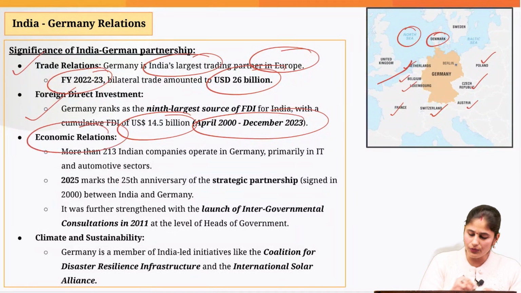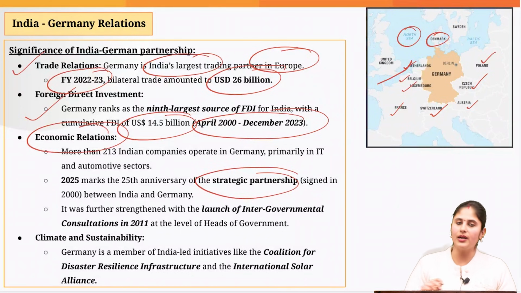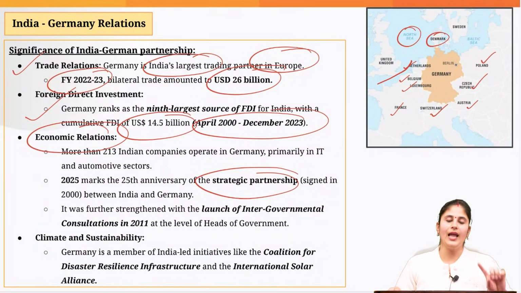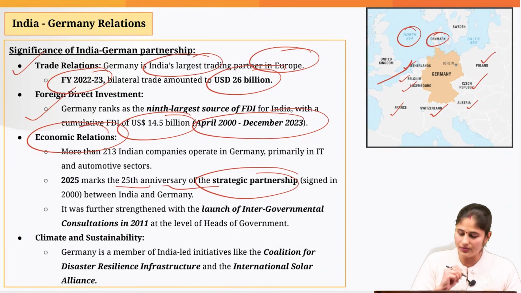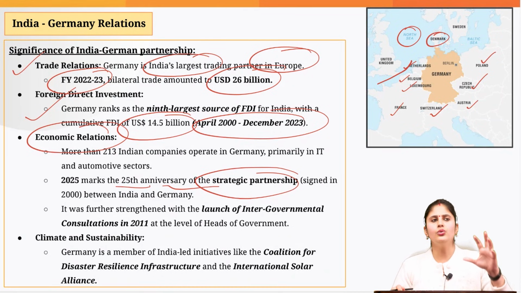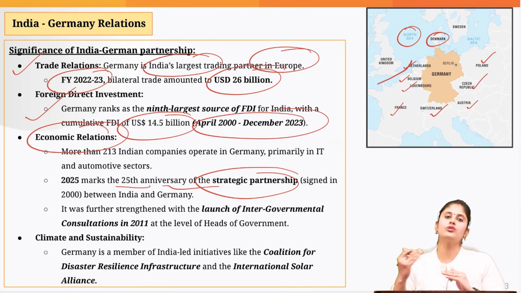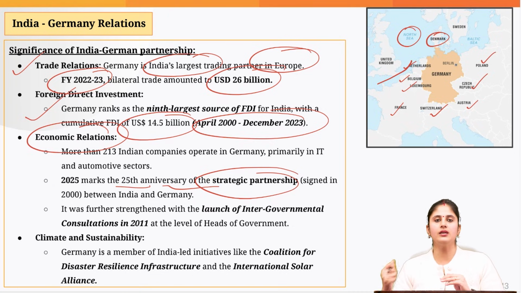From the economic point of view, more than 200 Indian companies are working in Germany, and the two countries signed a strategic partnership agreement way back in 2000. And last year, we completed the 25th anniversary of this strategic partnership. In a strategic partnership, the two countries do not just engage with each other in lowering the barriers with respect to trade in goods. They also lower the trade barriers with respect to trade in services, investment and other areas of common interest. So they collaborate in different areas as well.